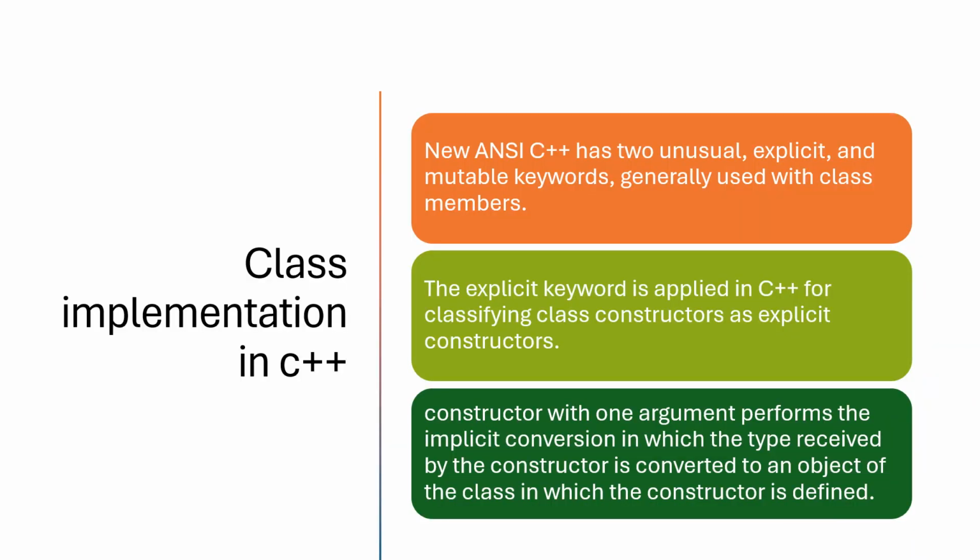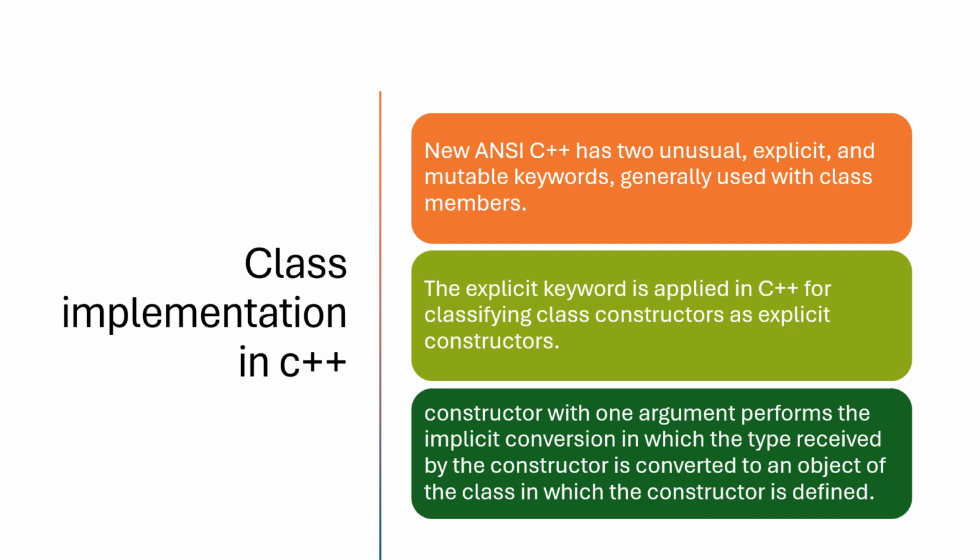Class implementation in C++. New ANSI C++ has the unusual keywords explicit and mutable, generally used with class members. The explicit keyword is applied in C++ for classifying a class constructor as an explicit constructor. So these are the class members we are using.